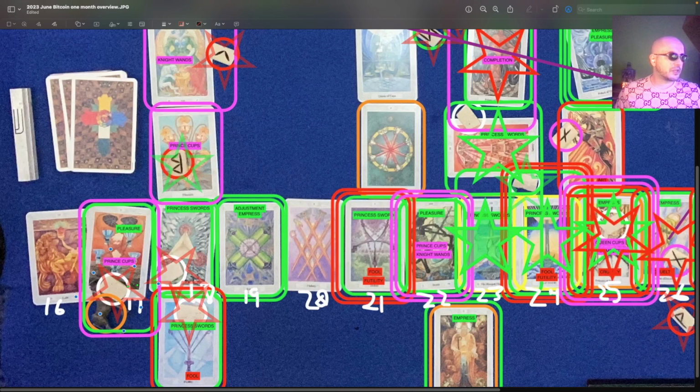But there's a lot of price change on the 24th. An important resistance level. The Ace of Swords often indicates a top. And it coincides with a highest high correlation here on the 23rd. So somewhere around the 23rd, 24th, 25th, probably the cusp of the 23rd, 24th, we have a highest high price level and a lot of price change off of that resistance where the highest high is created.